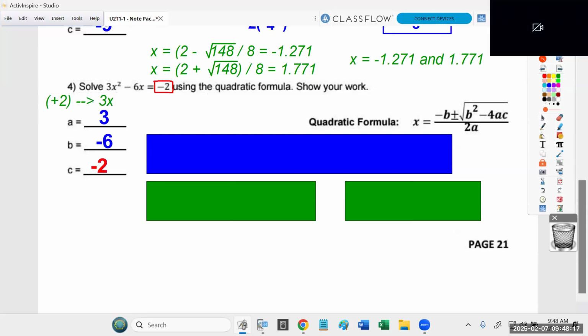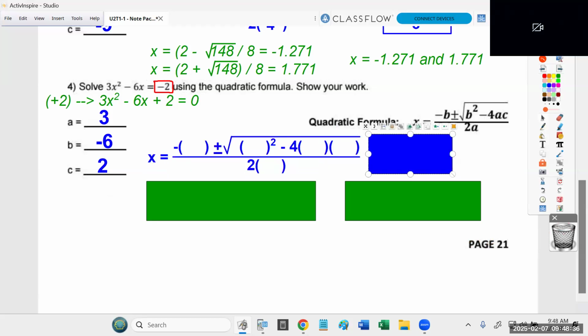Now, that's not going to affect the 3x squared. It's not going to affect the -6x. But when I add 2 to both sides, you're going to get a positive 2 on the left, and then the 2 on the right is going to cancel out to 0. That's what we need. And so instead of a -2, we're going to have a positive 2. And now I'm ready to get rolling.